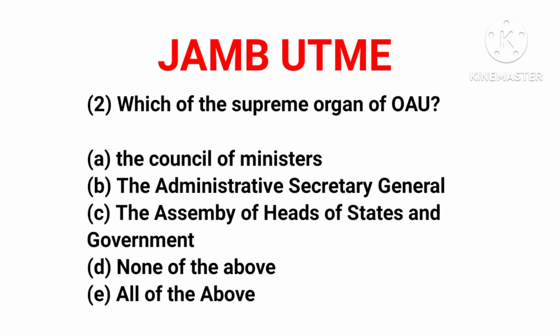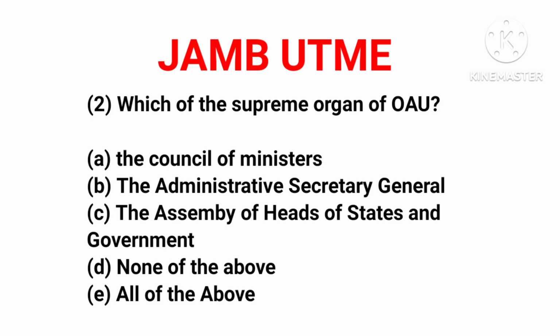Question 2. Which is the supreme organ of the OAU? Which is the supreme organ of the OAU? We have A, the Council of Ministers; B, the Administrative Secretary General; C, the Assembly of Heads of States and Government; D, none of the above; E, all of the above. The correct answer to this question is option C, the Assembly of Heads of States and Government.